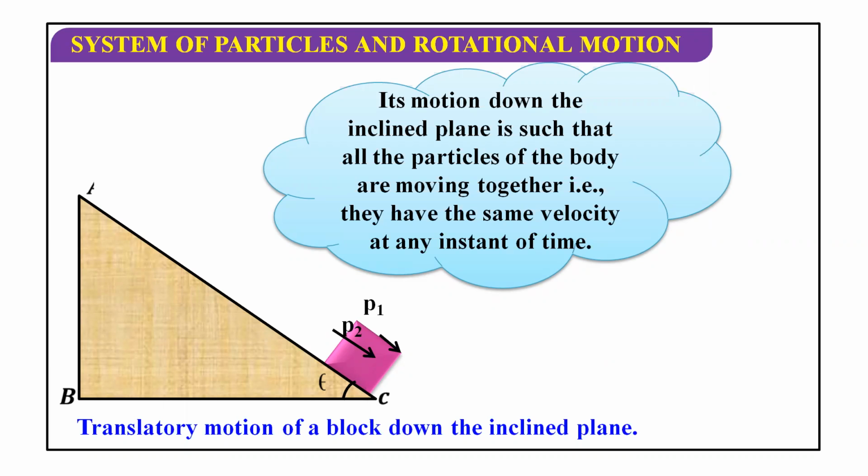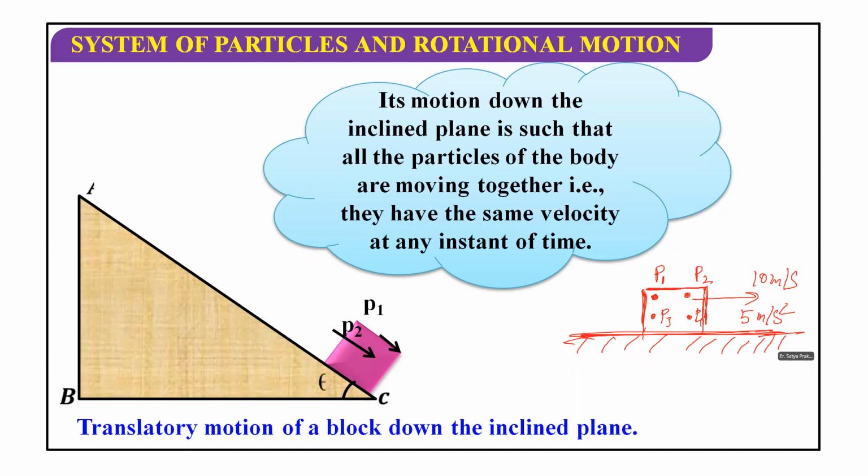What happens in a translational velocity? That also you should understand. If any object is moving, like here, the block. Let's analyze different points of the block. This is a point P1 of the block. This is a point P2. This point P3. This point P4, right? If the block is moving with, let's take, 10 meter per second, and let's take acceleration also as 5 meter per second square. How it is there, that is not our concern for the time being, what force is making it and all those things.